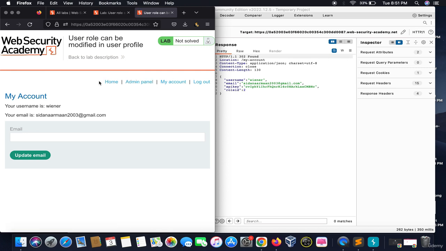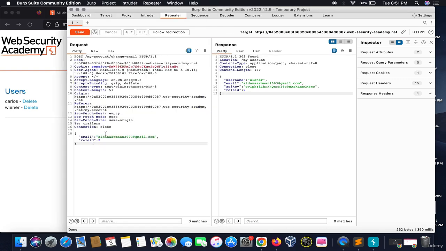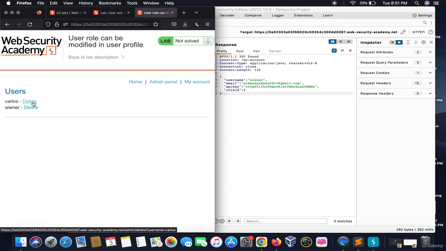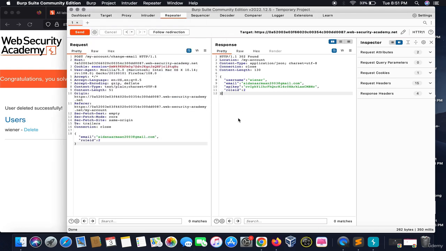Once I refresh this page, the admin panel is here, because I modified my role ID to 2 using this update email dialog box. Once I delete the user Carlos, the lab is solved. This was an advanced access control vulnerability lab where we escalated our privileges by using a vulnerable functionality.